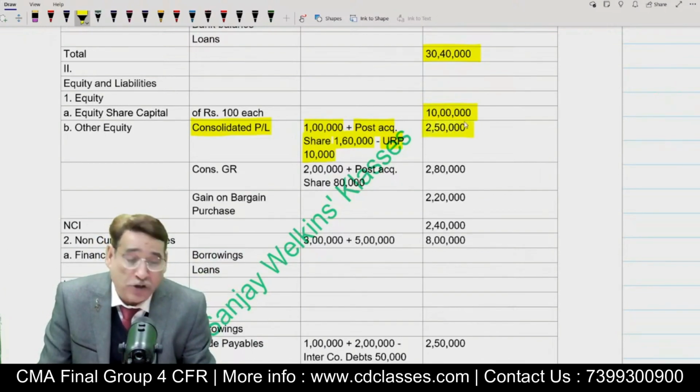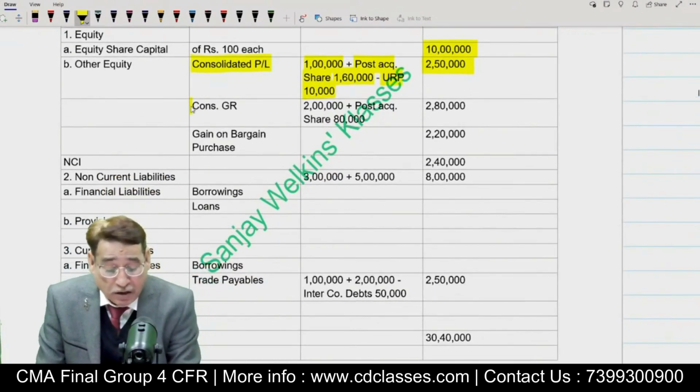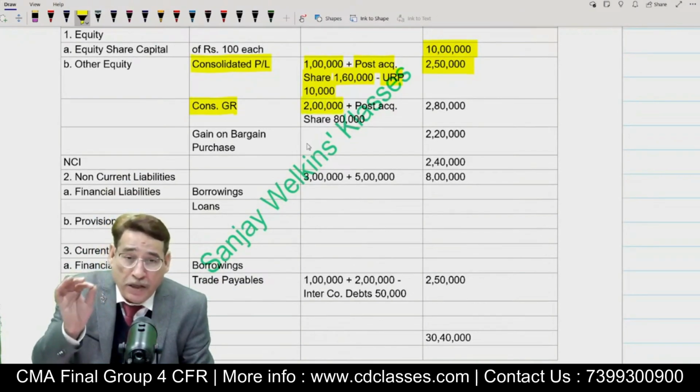And in the outer column, we shall write 2,50,000. Clear? Is it clear to everyone? Likewise, consolidated general reserve. First, we will take the general reserve balance of the parent company as per the balance